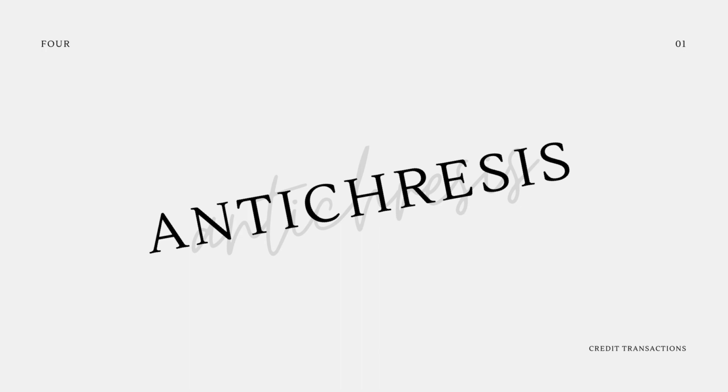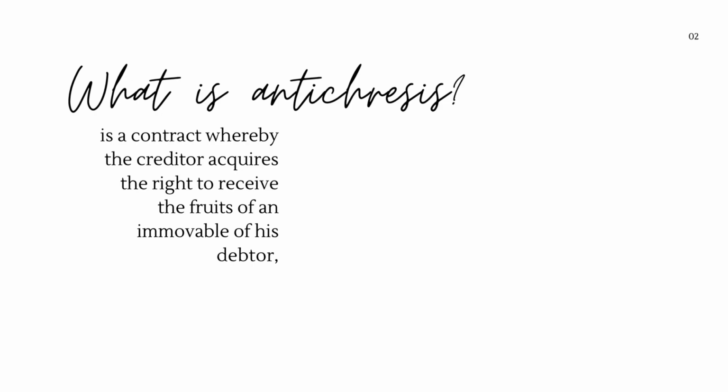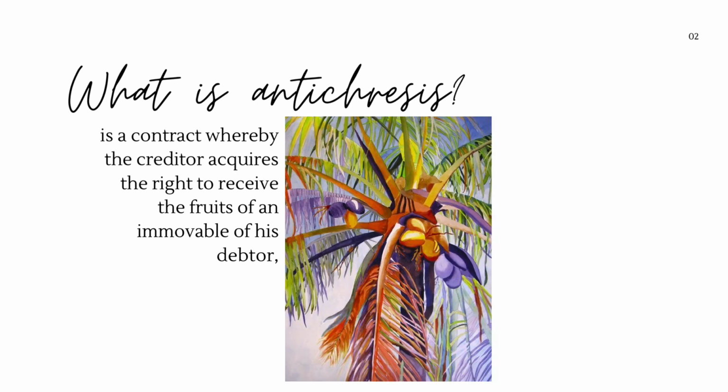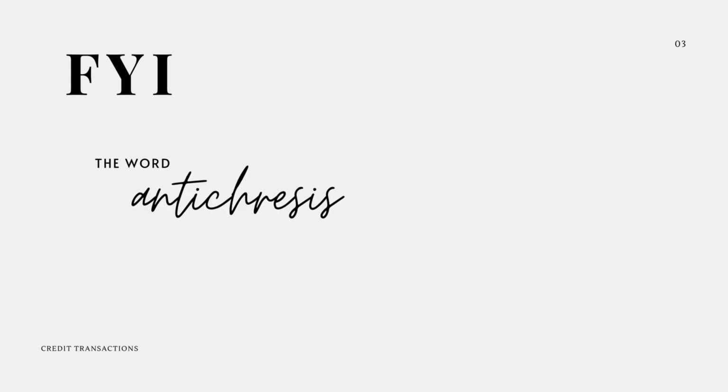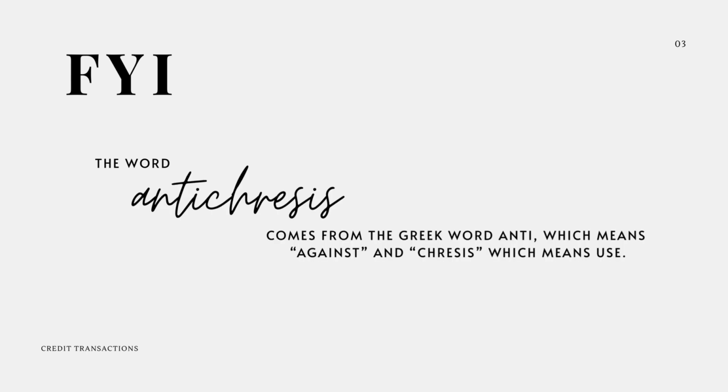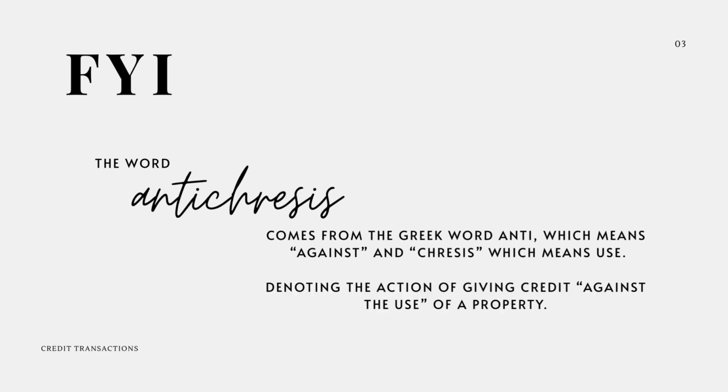Now let's talk about antichresis. An antichresis is a contract whereby the creditor acquires the right to receive the fruits of an immovable of his debtor, with the obligation to apply them to the payment of the interest and thereafter to the principal of his credit. The word antichresis comes from the Greek word anti, which means against, and chresis, which means use, denoting the action of giving credit against the use of a property.